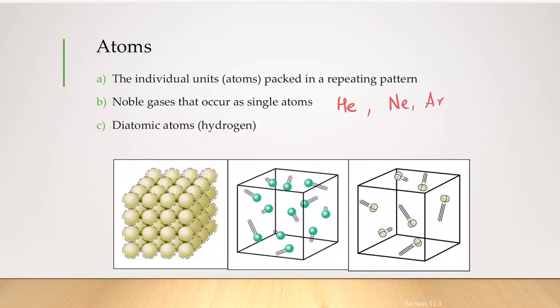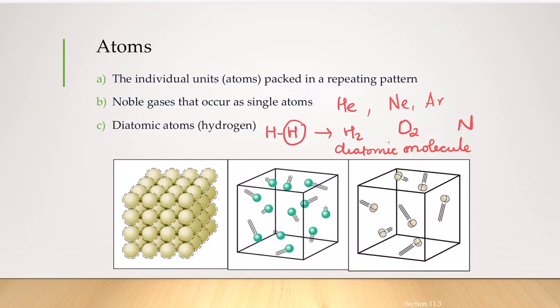Whereas there are certain elements which don't want to exist by themselves. They want to combine with another atom of themselves. If you take hydrogen, hydrogen doesn't want to stay by itself. Instead, it wants to combine with another hydrogen, forming a hydrogen molecule. So this is called a diatomic molecule. Not only hydrogen, but there are also other elements which do exactly the same thing. For example, if you take oxygen, oxygen doesn't want to stay by itself. It wants to combine with another oxygen, forming a diatomic oxygen molecule.